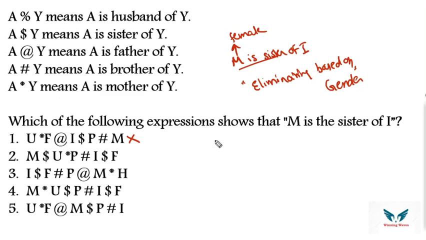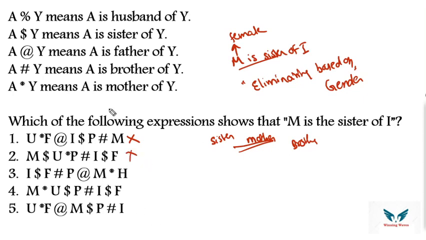Then look at second option, M dollar U. Dollar means nothing but sister. Okay. Then U star P. Star means nothing but mother. Okay. Then hash. Hash means nothing but brother. So here if you see, they are going one generation next. That means you can eliminate this also, right?